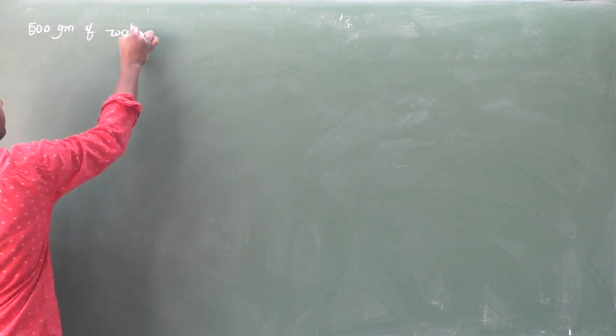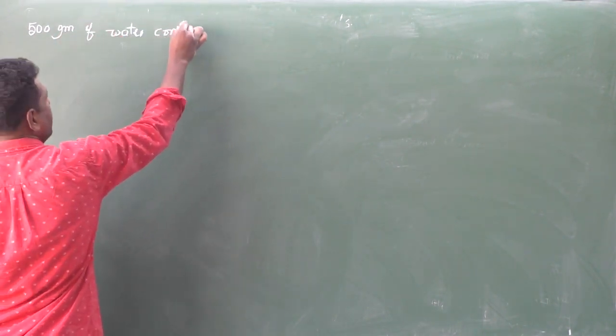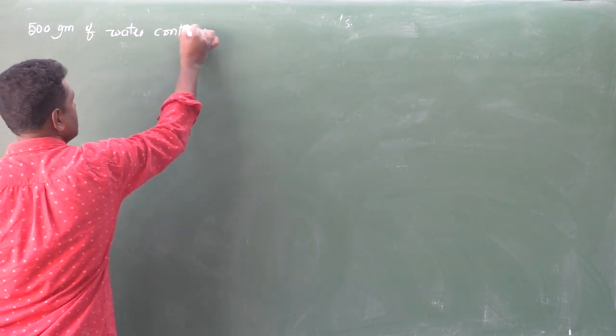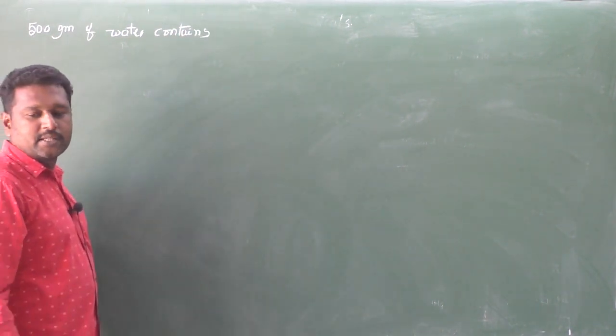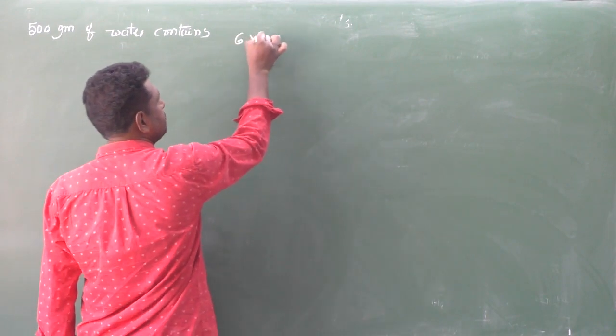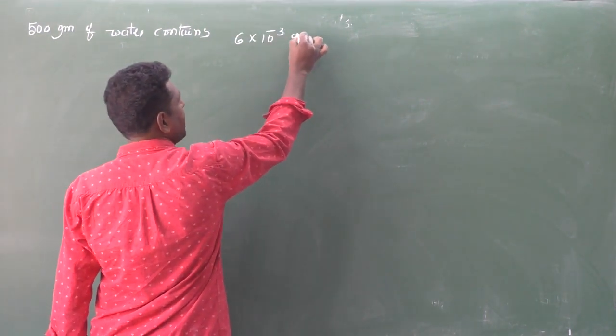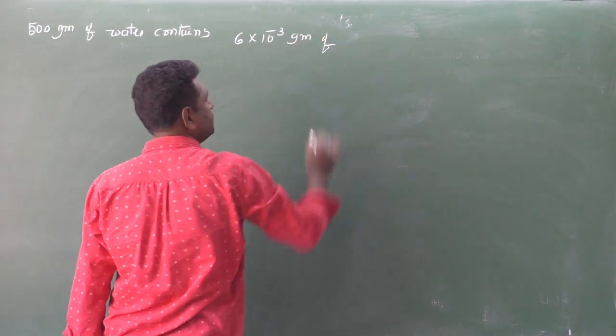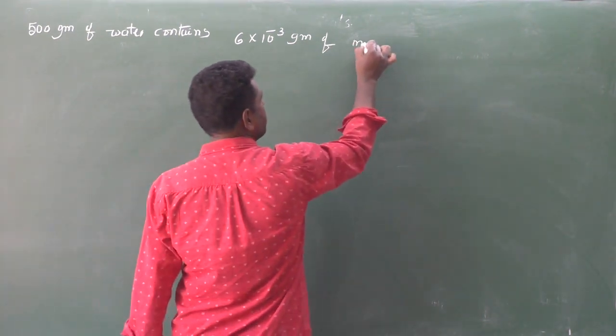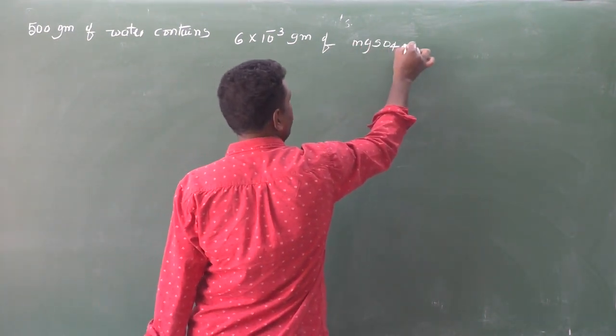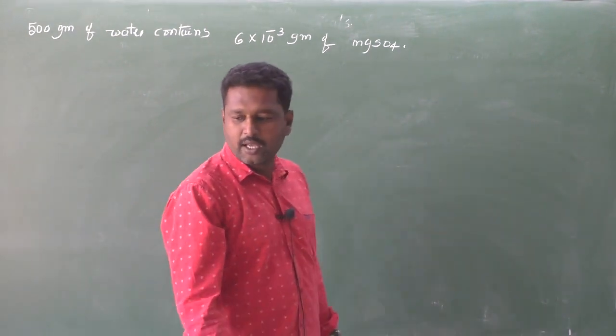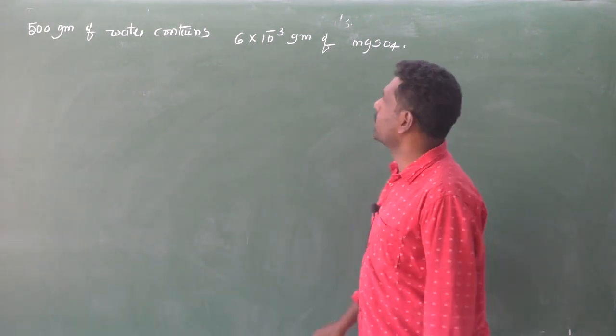500 grams of water contains 6 into 10 power minus 3 gram of magnesium sulfate, MgSO4, in it.